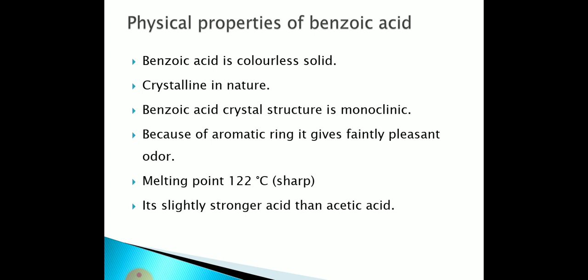Okay, these are the physical properties of benzoic acid. First, it is a colorless solid. Next, it is crystalline in nature. The crystal structure of benzoic acid is monoclinic. Because of the aromatic ring, benzoic acid gives a faintly pleasant odor. The melting point of benzoic acid is 122 degrees Celsius. It is a stronger acid than acetic acid.